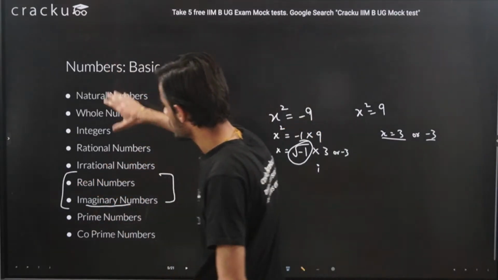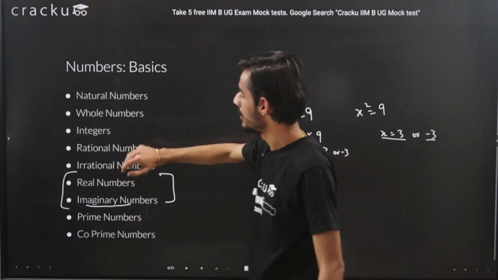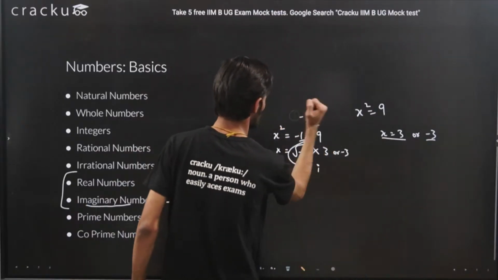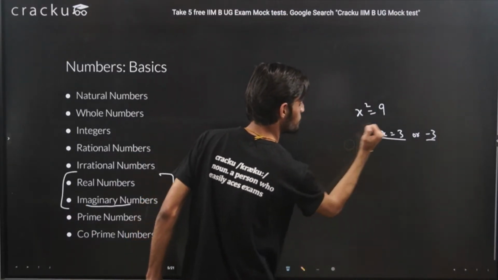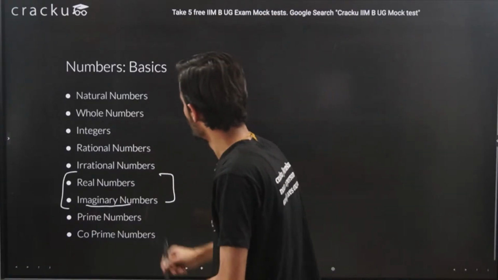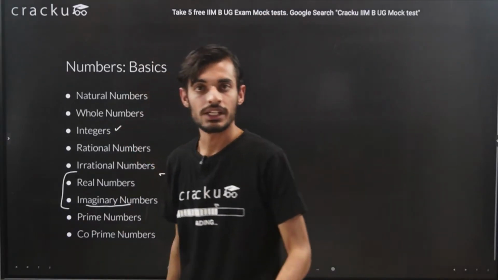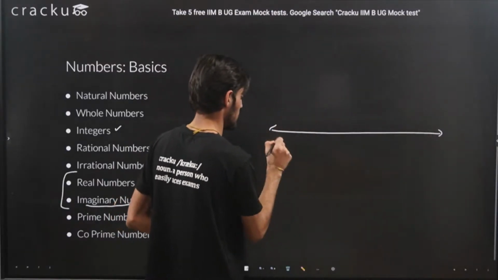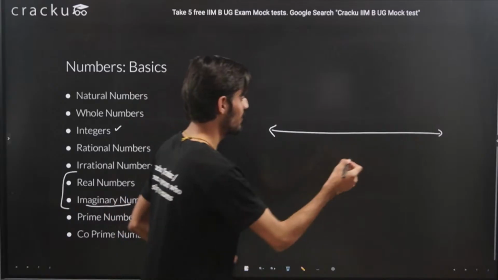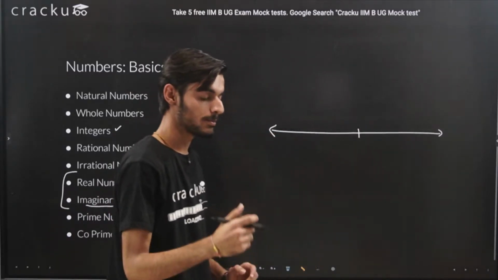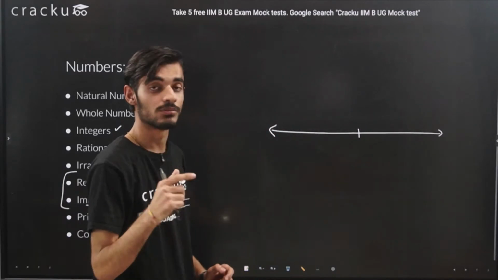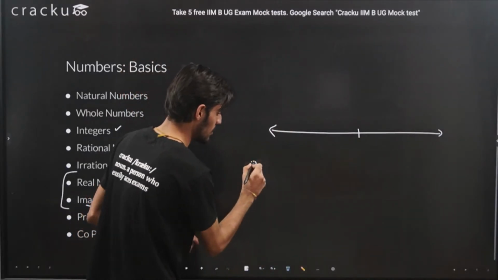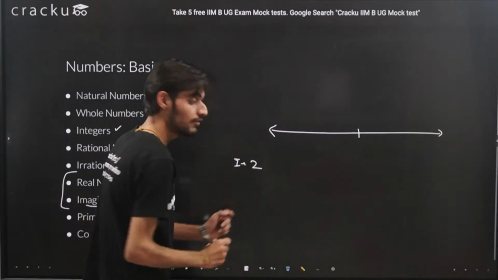Now all the other things that you see here, natural numbers, whole numbers, all these come under real numbers itself. So let's try to understand about those numbers also. Okay, let's first try to understand what integers are. Like I told you in the last step, whatever you can represent on the number line, as well as there is no decimal in that number. For example, let's say I take a number 2, right? So it is an integer, it is free from decimal.